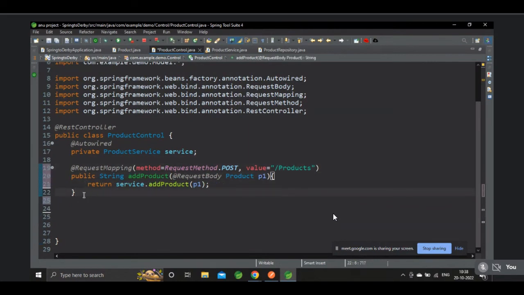So here, create a new request mapping. Let's create a new method here.